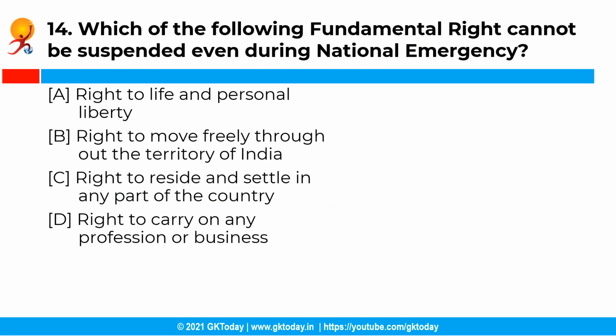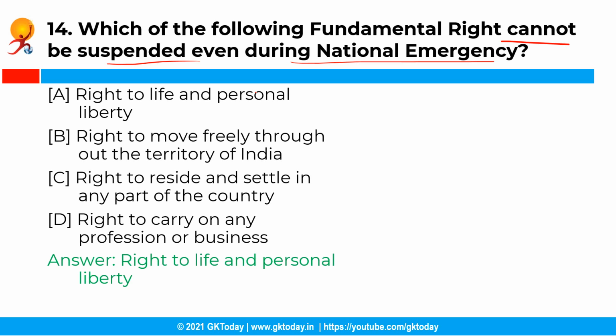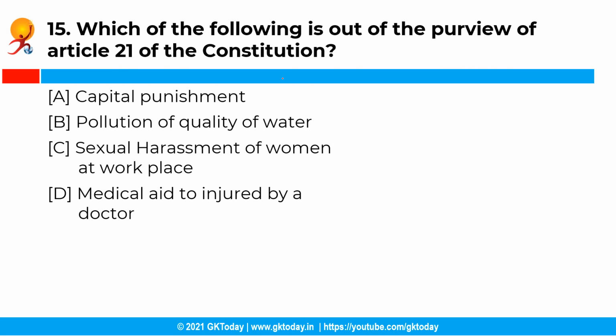The next question is, which of the following fundamental rights cannot be suspended even during a national emergency? You have the following options, and the correct answer is option A, that is right to life and personal liberty. If the national emergency is declared on the ground of war or external aggression, the fundamental rights under Article 19 are automatically suspended. However, the right to life and liberty, that is under Article 21, cannot be suspended even during a national emergency.